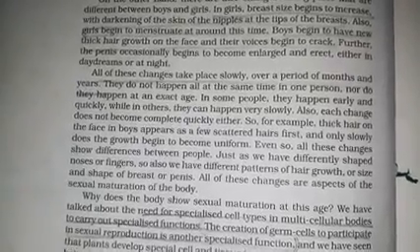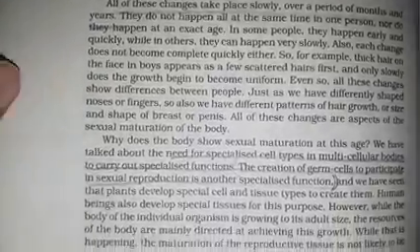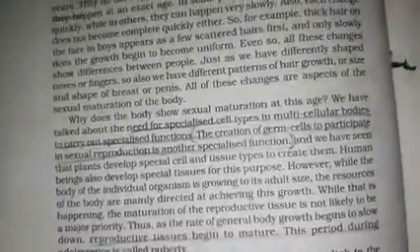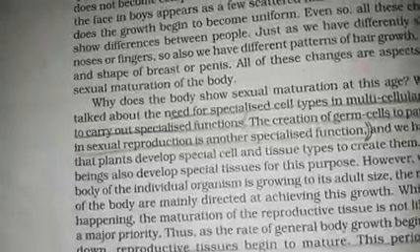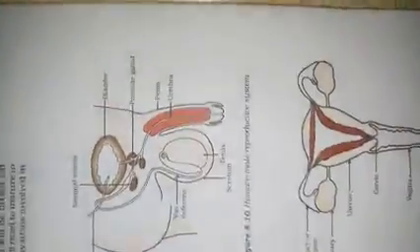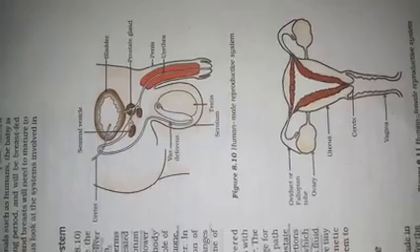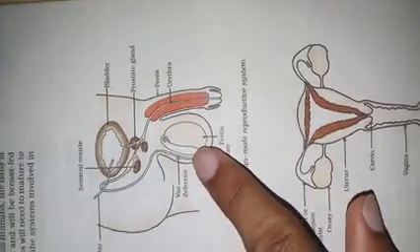And what are the different structures which are found in the male and female bodies? We can see this. Actually, we have to discuss the male reproductive structure here and the female reproductive structure here, which is given on page 137, and it has been given that this is the testis.